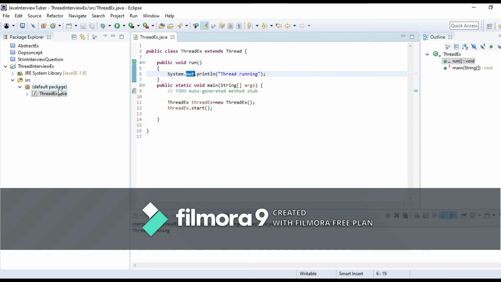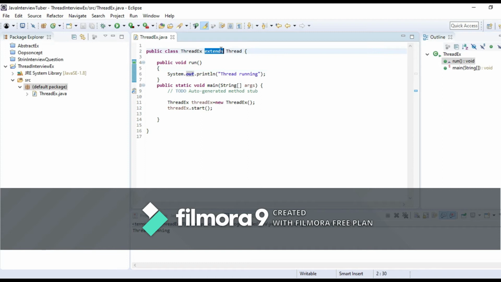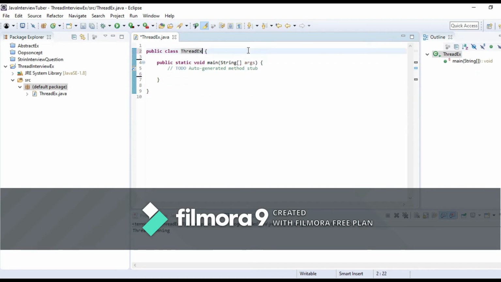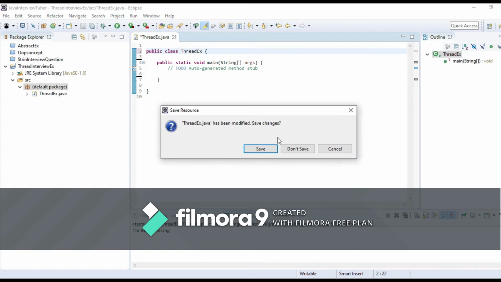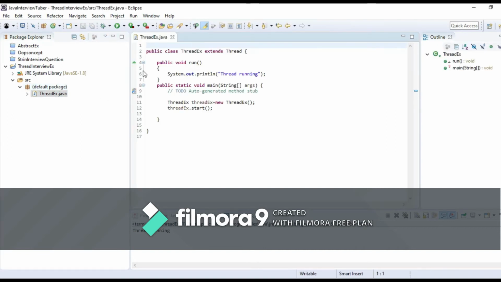So this is one method and we can achieve it by implementing the Runnable interface also. I'll create another class. So this was extending the Thread class.